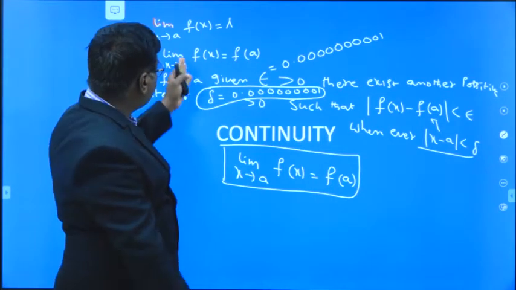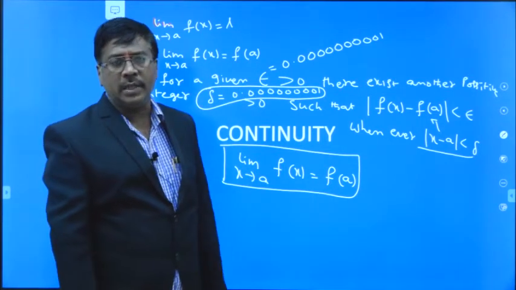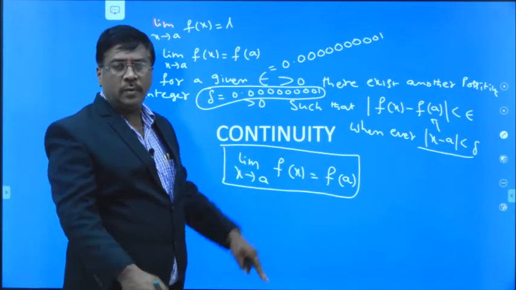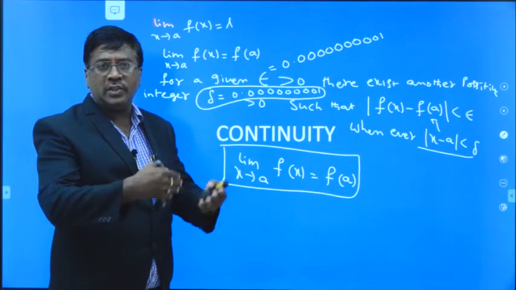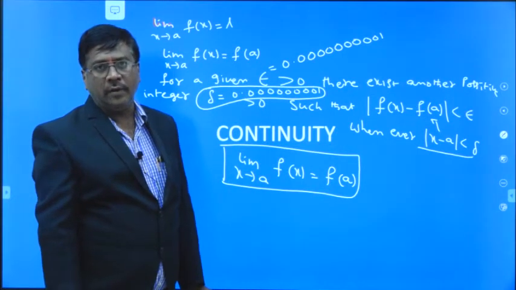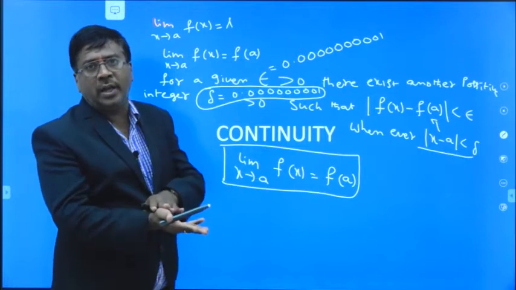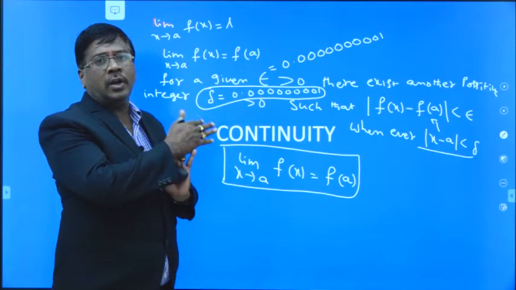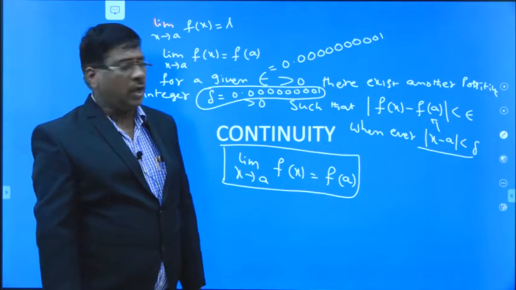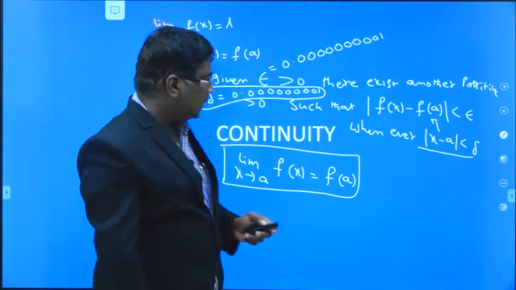The major difference between the limit and continuity is that in the limit, L is a real number, whereas in continuity, f of a is also a real number, but it must exist as the function value. That is the major difference between limits and continuity. Every continuous function has a limit, but every limit need not give continuity every time. That is the major difference between these two.